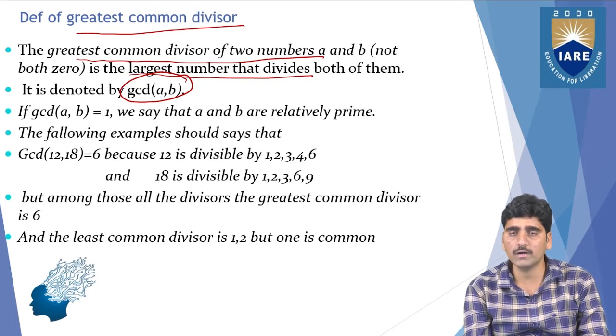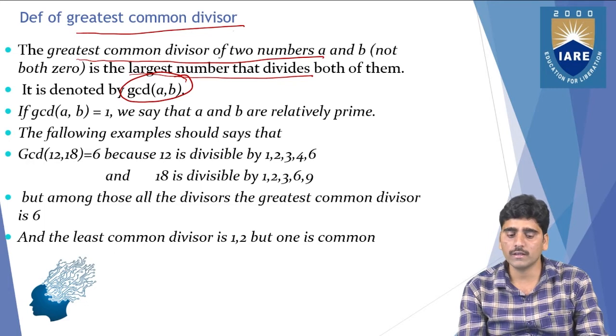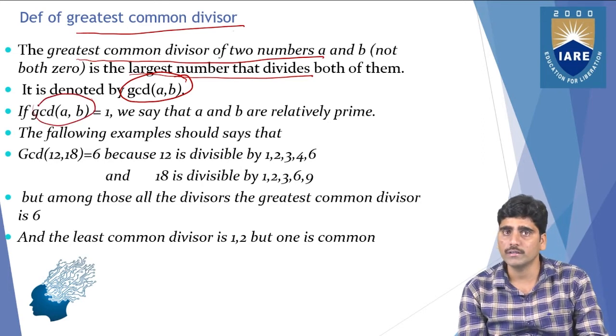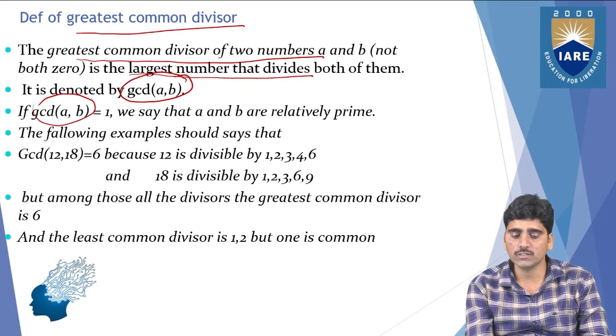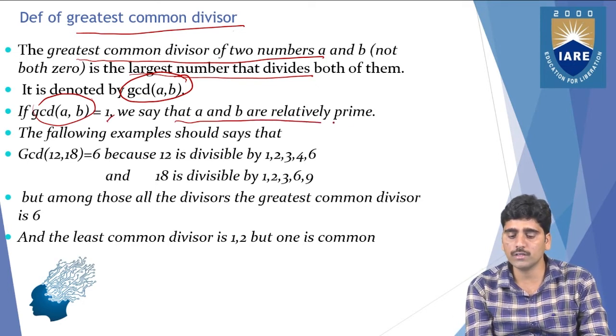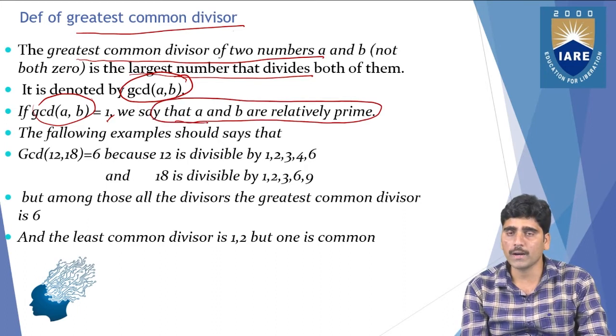GCD, the greatest common divisor of A comma B. If the GCD of A comma B equals 1, then you can say that those two are relatively prime. Regarding prime numbers and relatively prime numbers, we are going to discuss them in the coming sessions.